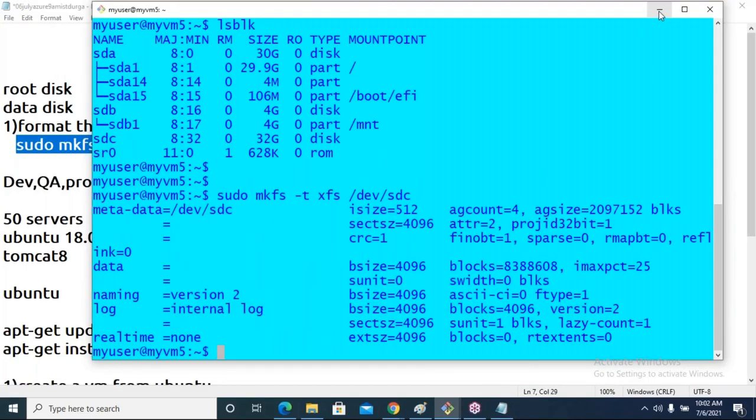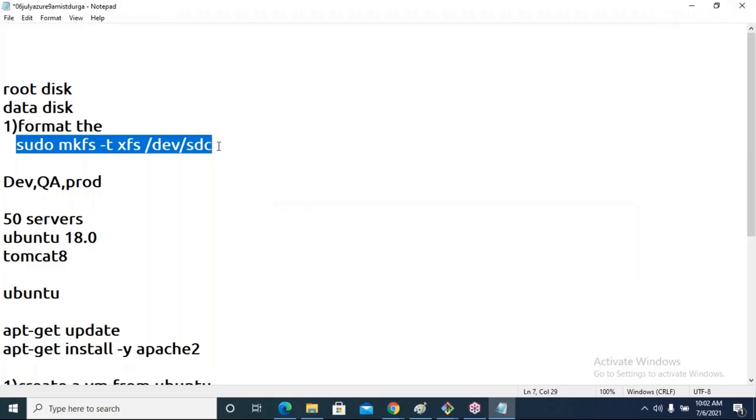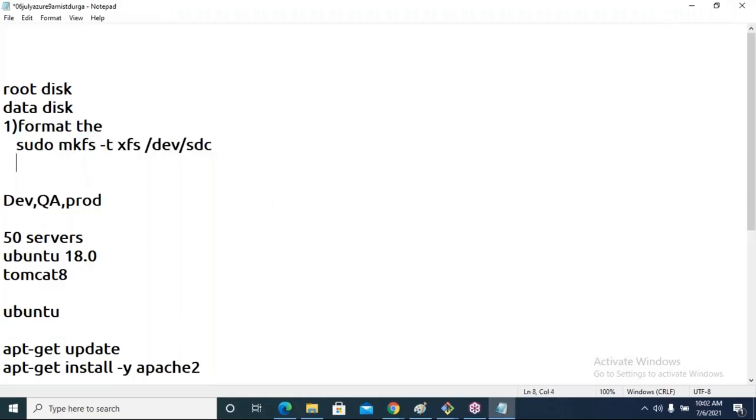Once the disk is formatted, I'm going to create a data drive. So how to create a data drive? sudo mkdir datadrive.